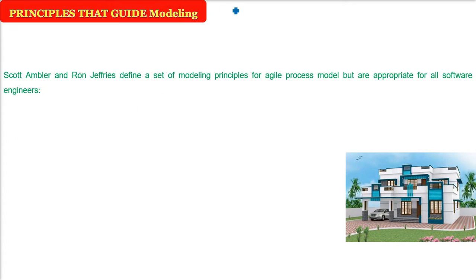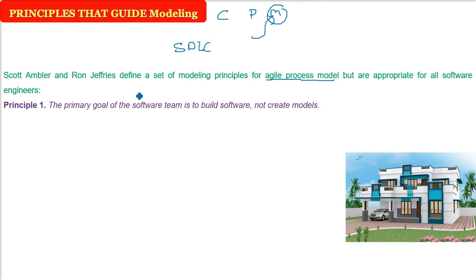Modeling, in the software development lifecycle, is the third phase, a very important phase. Various people have talked about what you have to do in modeling. Mr. Ambler and Jeffries gave certain modeling principles. There are certain ways if you use an agile process model, but these principles are true for every software development lifecycle, and every software engineer needs to know them for modeling.